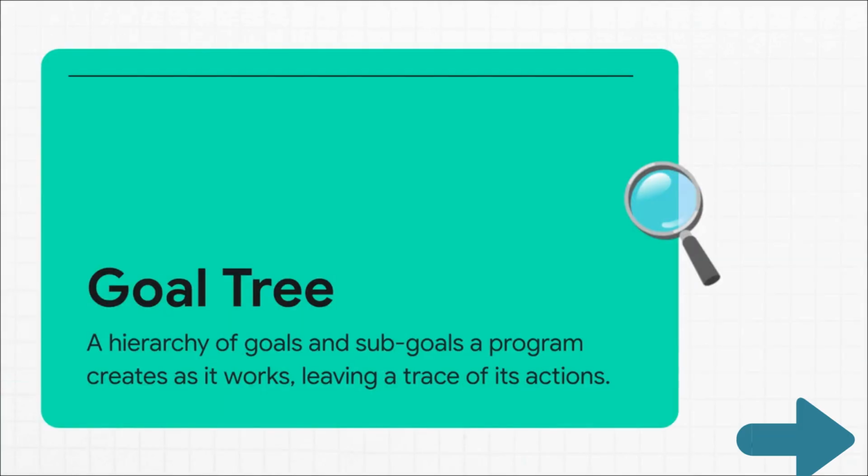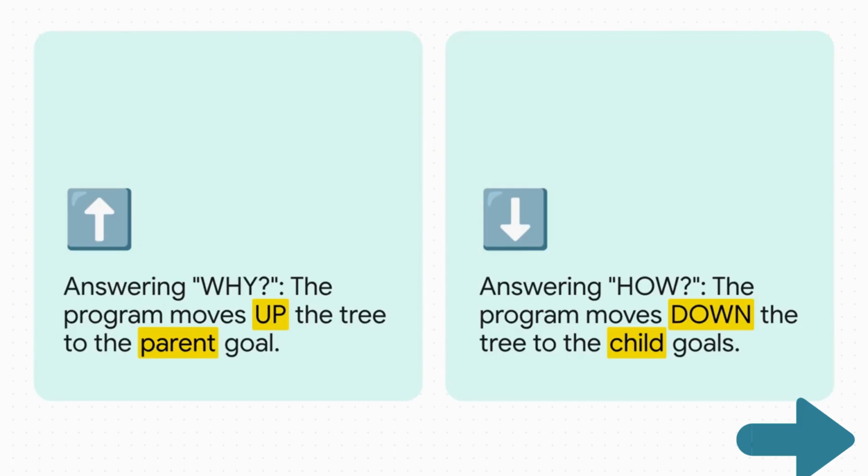As the program is working through these steps, it's actually building a kind of map of all these goals and sub-goals. This map, this hierarchy, is the goal tree. Think of it like a breadcrumb trail of its own thought process. It shows not just what it did, but why it did it. And crucially, it hangs onto this map. And this structure is the whole magic trick.